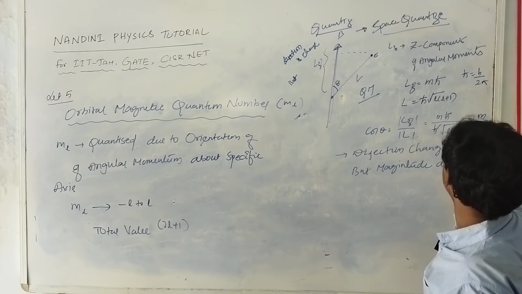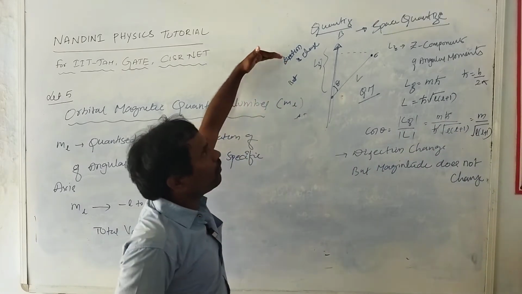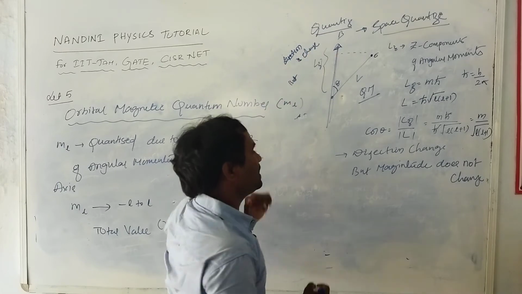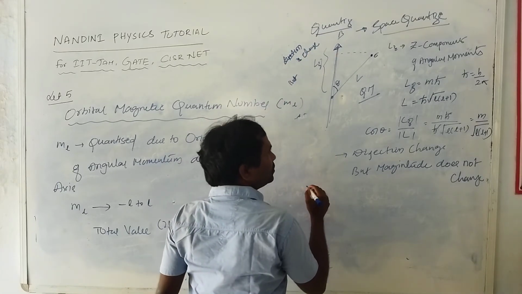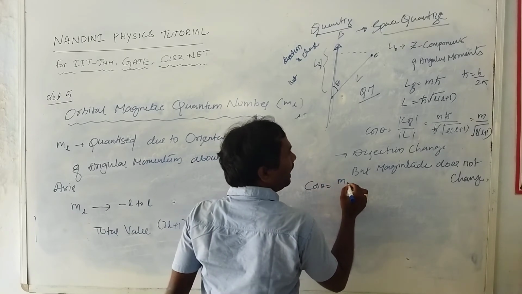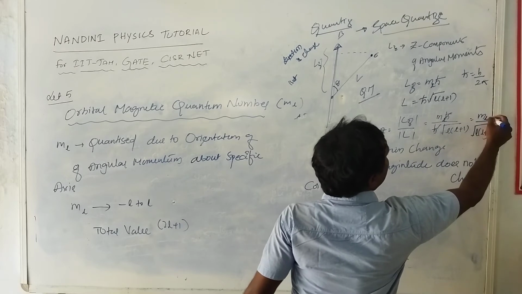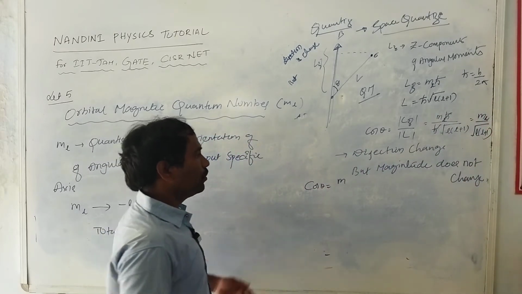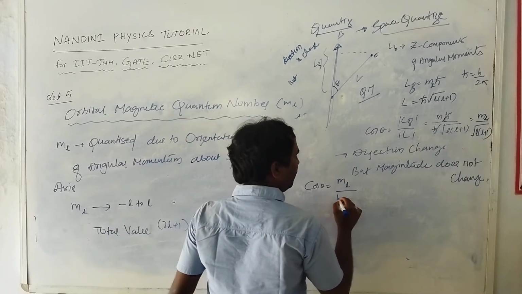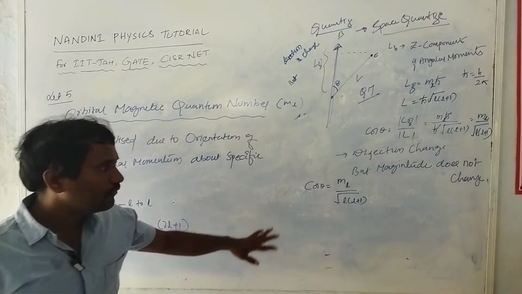Simply, from space quantization you will get cos theta is equal to ml, this is the ml value, divided by root over L into L plus 1. Understand? So this is the value we will get.